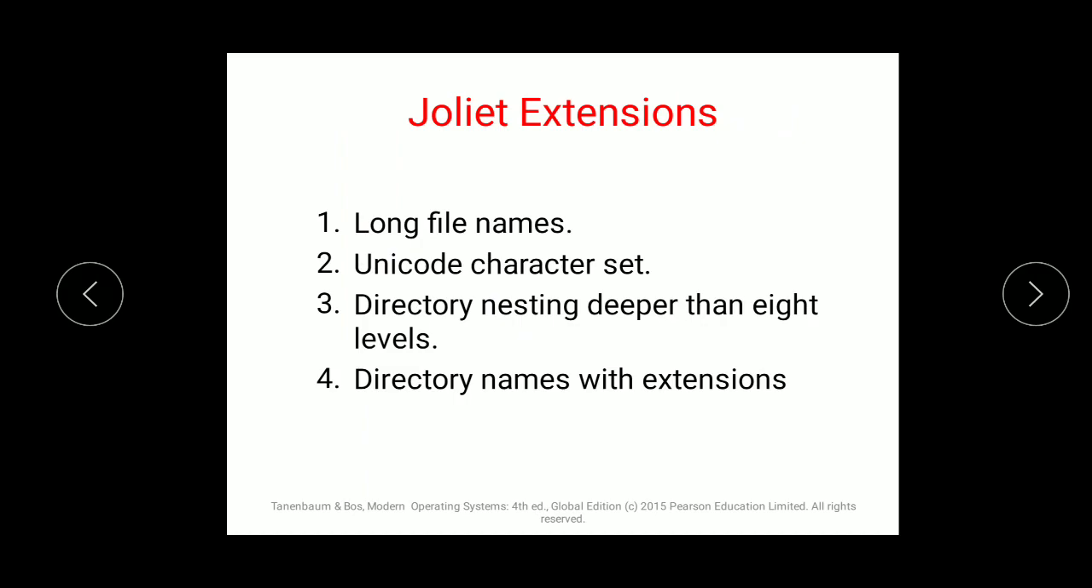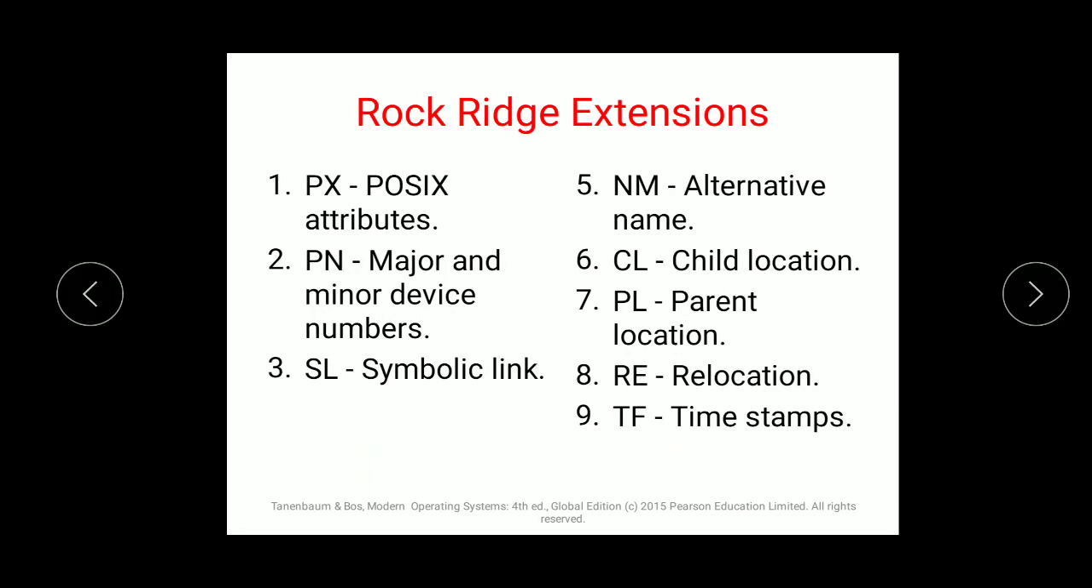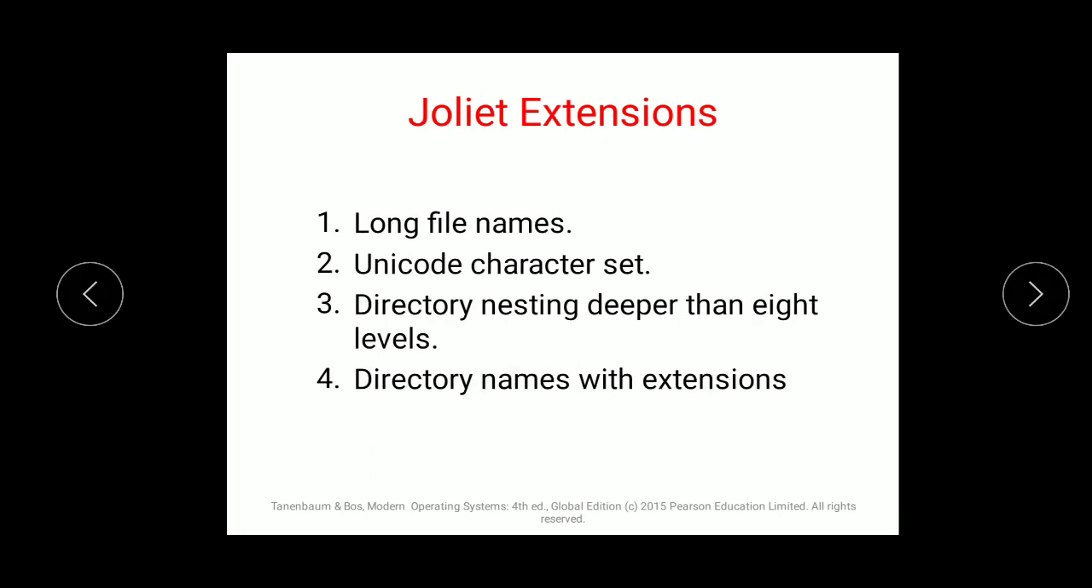They do not need any extensions. They have Unicode characters, which means you can use symbols as well. Directories can be nested deeper than 8 levels, so a directory can be hierarchical with more than 8 levels. Directory names with extensions are also possible in Joliet extensions. So these are the two types of extensions: first Rock Ridge and second Joliet.